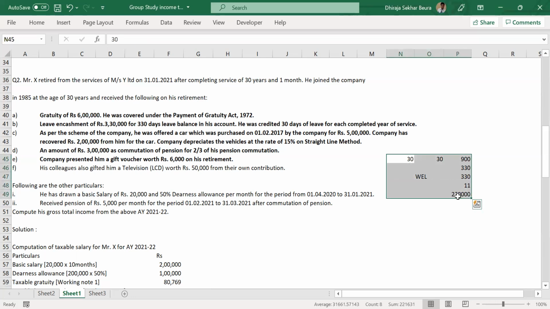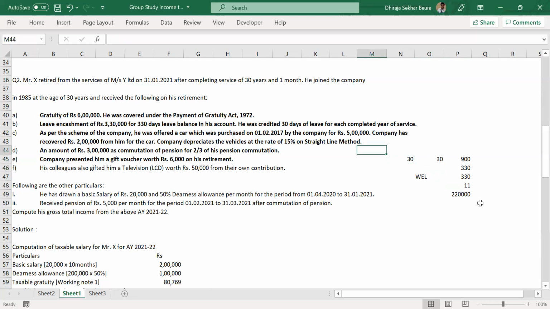What is 11? I have a question. 11 is 330 divided by 30. That division by 30 is there, no? Yes, Anusha, you are asking. Dheeraj, the first comparison that we are doing, that is redundant, right? Whether 330 is lower than 900? No, that is not redundant.